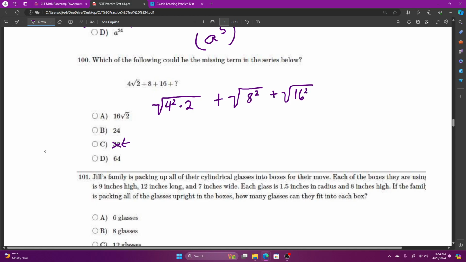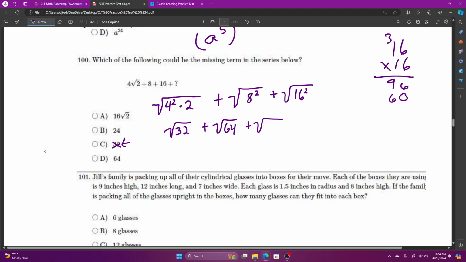What's that? 4 squared times 2, 16 times 2, square root of 32, plus square root of 64, plus square root of 16 times 16, which is 256.